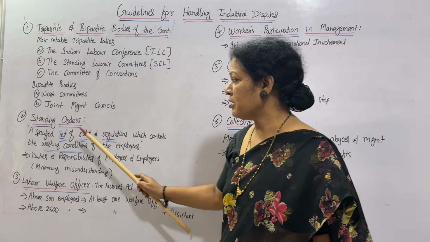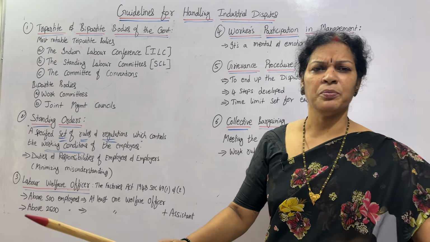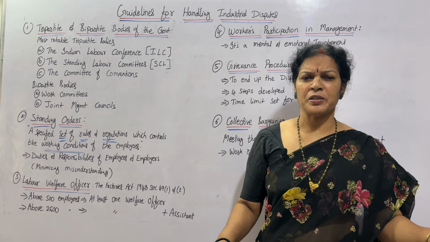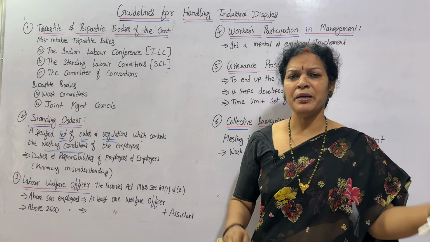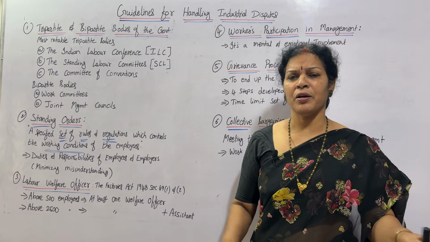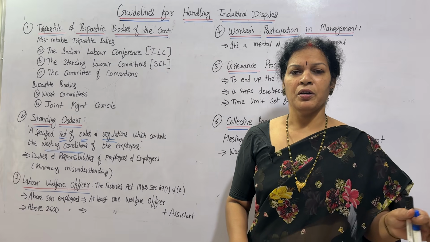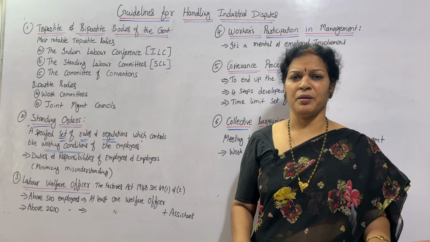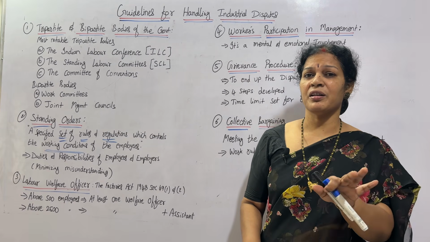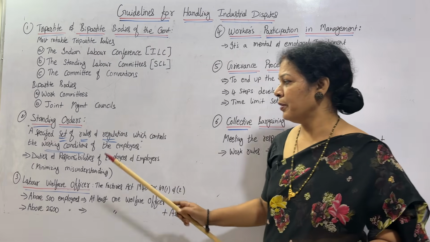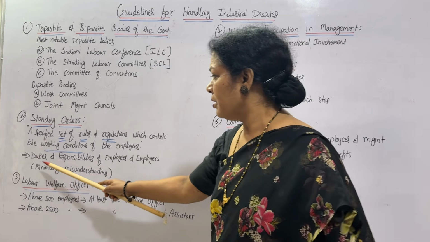We call this a standing order. A standing order is nothing but a set of specific rules and regulations meant to solve the problems of employees and employers, related to working conditions, wages, or anything else. That set of rules and regulations is helpful.